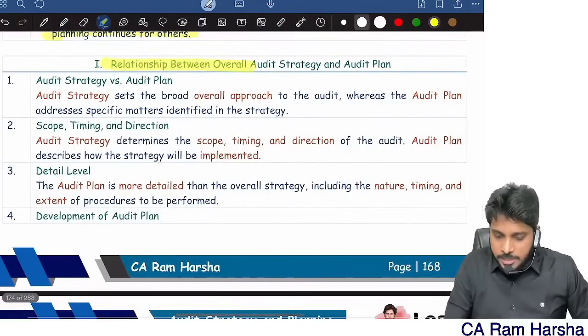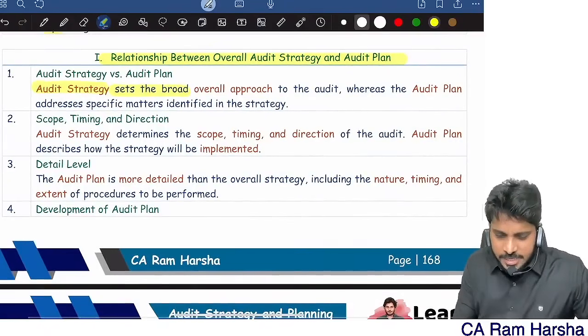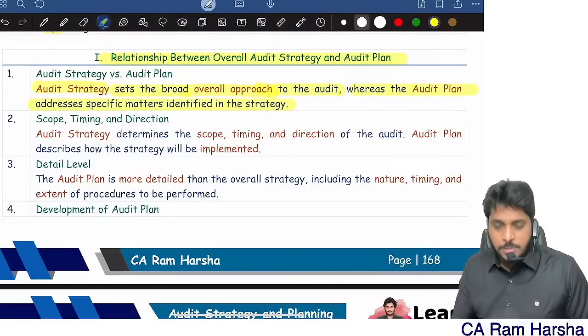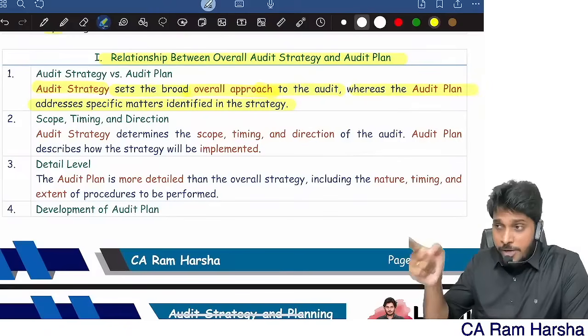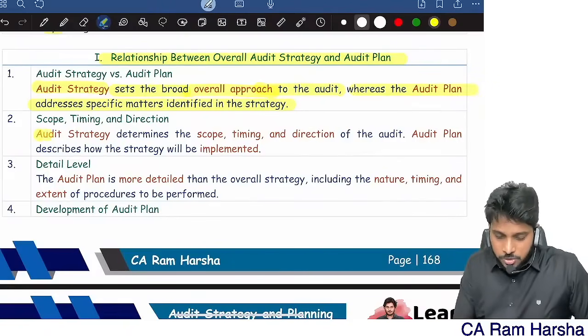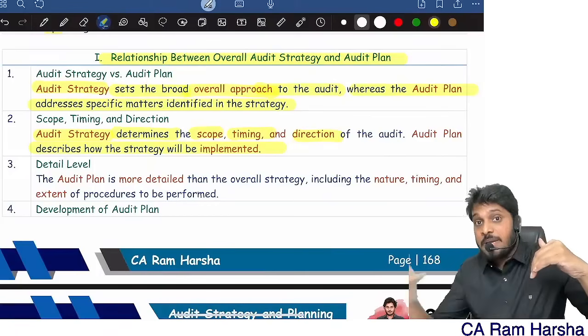Next, what is the relationship between overall audit strategy and audit plan? Audit strategy sets the broad overall approach to the audit, what exactly overall we need to do, whereas the plan talks about specific matters, specific issues: how to do audit of purchases, how to do audit of sales. Audit strategy determines the scope, timing and direction of the audit, whereas the audit plan describes how the strategy is implemented.